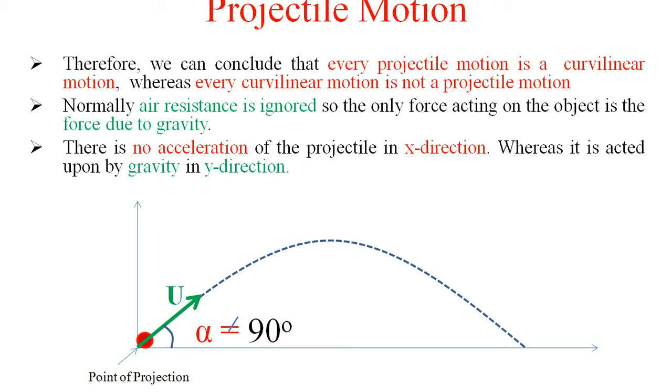So in projectile motion, ax, the horizontal component of acceleration, is equal to 0 because the velocity in the horizontal direction always remains constant, and in the y direction the velocity is subjected to the acceleration due to gravity, and ay is always minus 9.81.